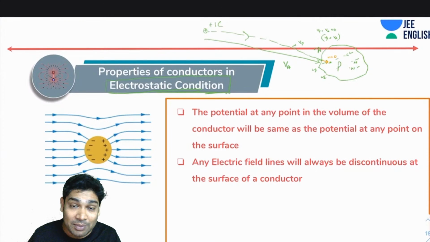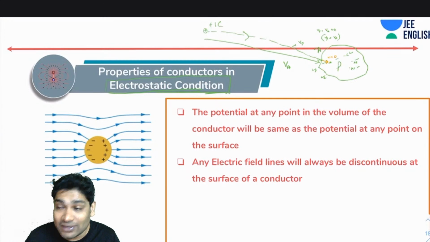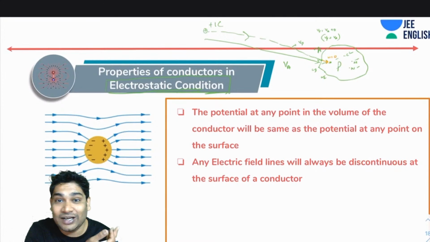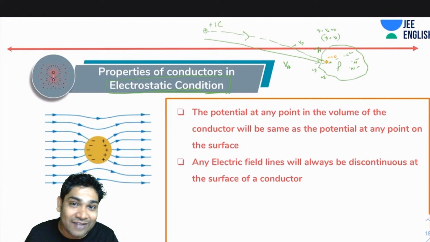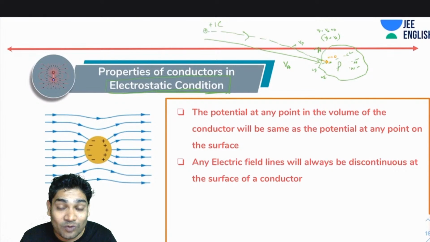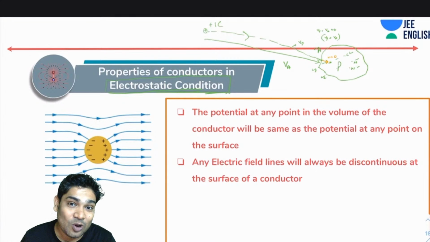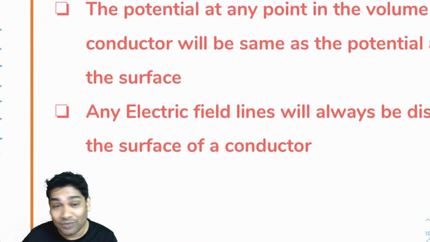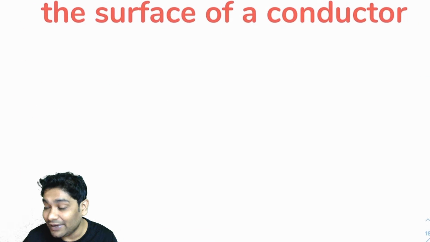Please remember that. I remember one student asked me that if the E inside a conductor is always 0, how does the current move inside conducting wires? So when you're talking about current and electricity, and when current is flowing through a conducting wire, then you don't have an electrostatic condition. The E is 0 only for electrostatic conditions. When current is flowing, there is no electrostatic condition. Imagine what is happening when current is flowing. Let me show you quickly.